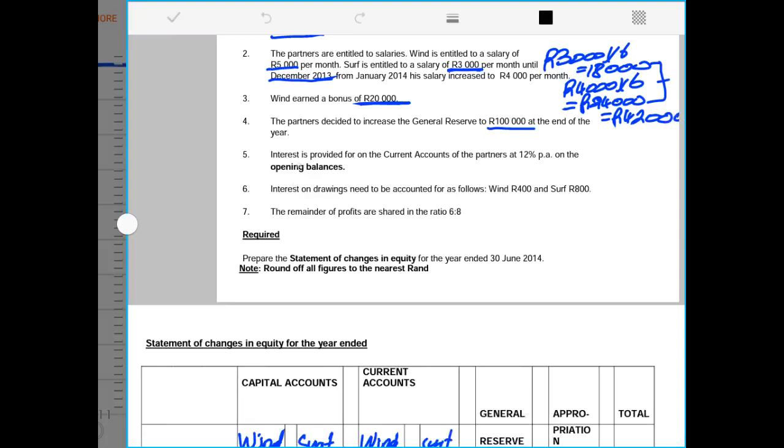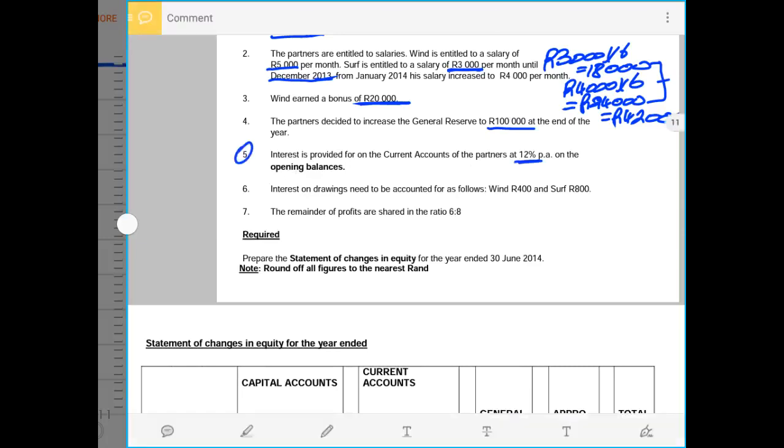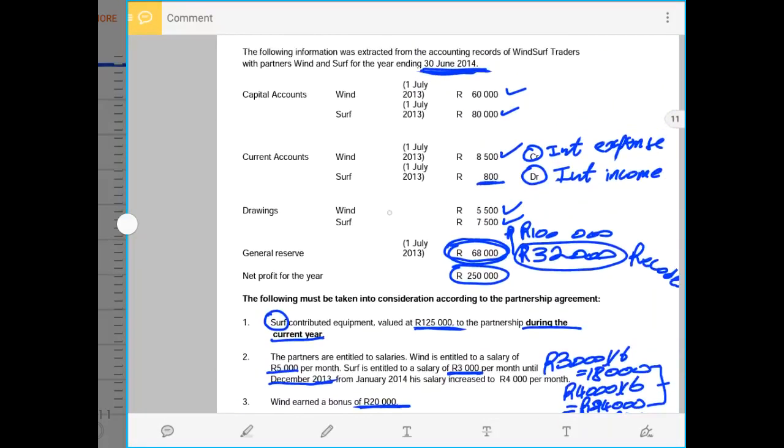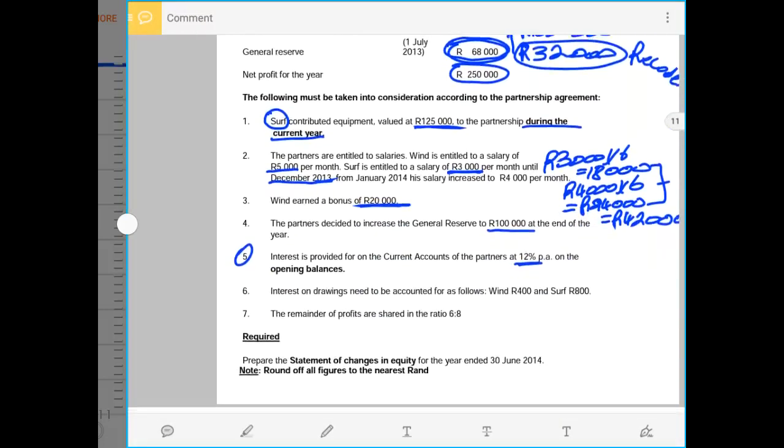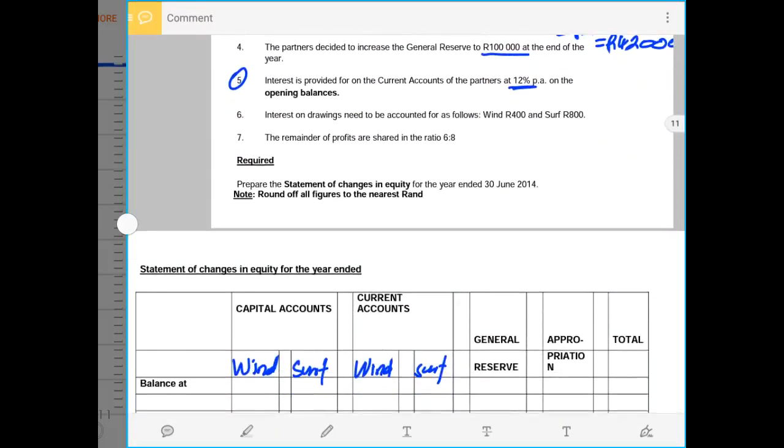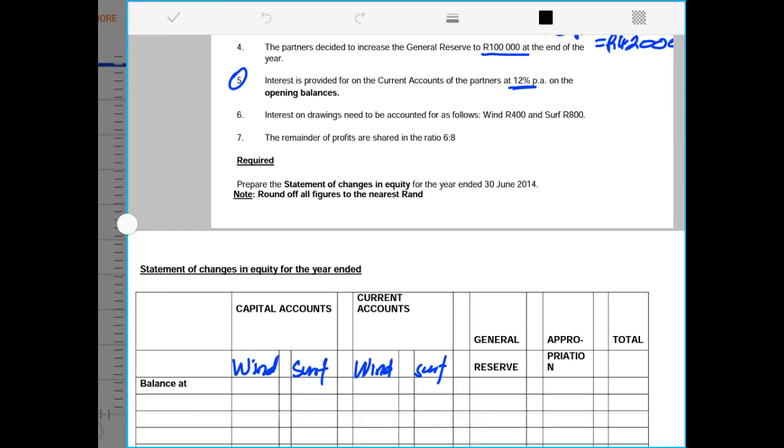Then we are told under number 5 that interest is provided for the current account of the partners at 12% per annum on the opening balances. So with the opening balances that we are given for current account, we must calculate interest. And I've mentioned already that for partner Wind it will be interest expense, and for partner Surf it will be recorded in the partnership books as interest income. That will be the credit side of the appropriation and the debit side of the appropriation account.